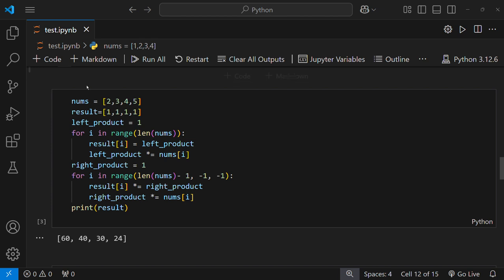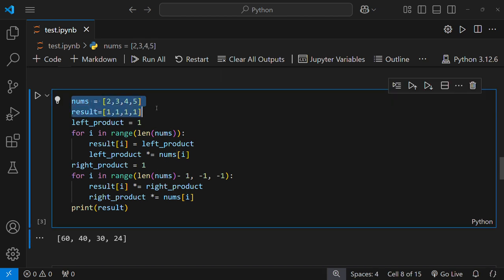So here we have 4 elements in nums, and result has four elements. In left I stored one, then iterate a loop in len(nums) that is going to iterate four times. In this I store result[i] equal to left product.